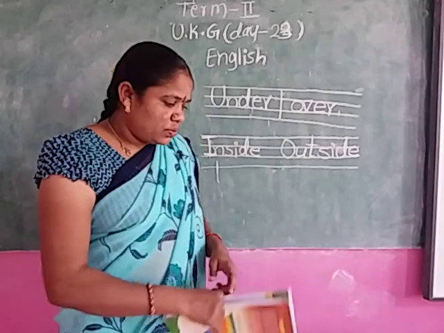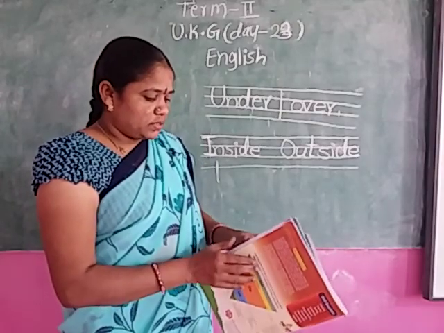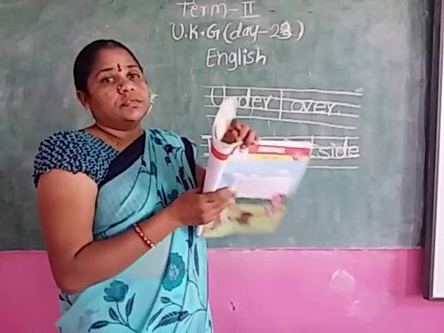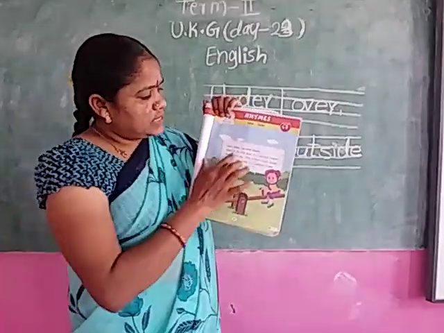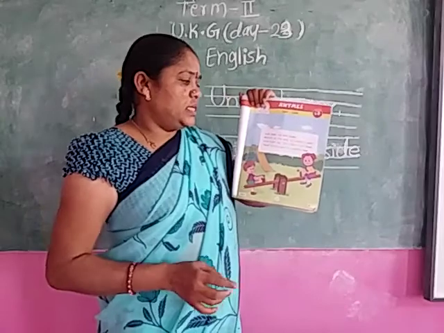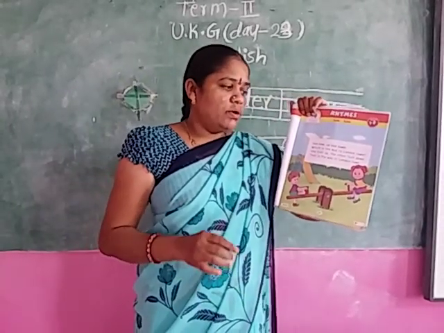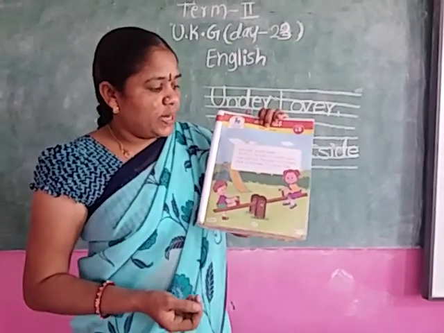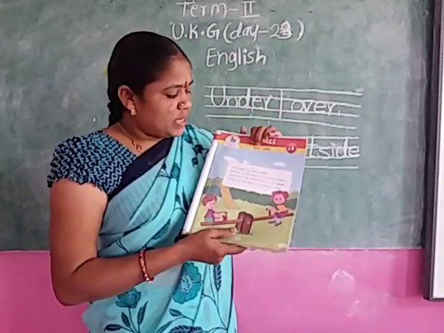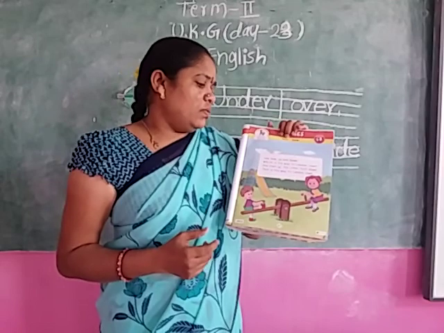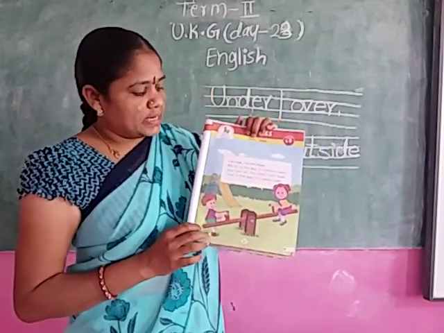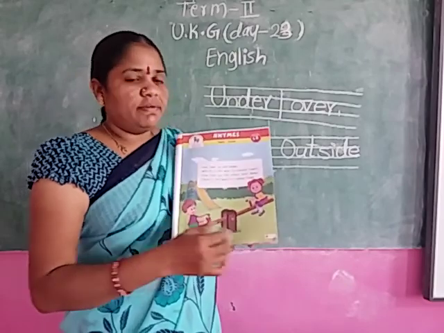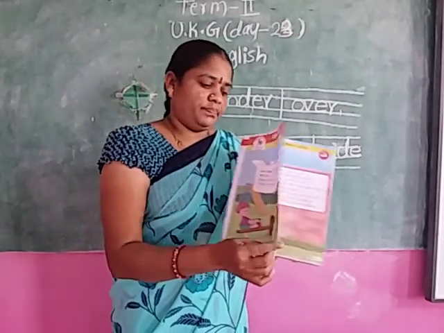Okay, children, now rhymes time. Seesaw up and down, which is the way to London town. One foot up, the other foot down. That is the way to London town.